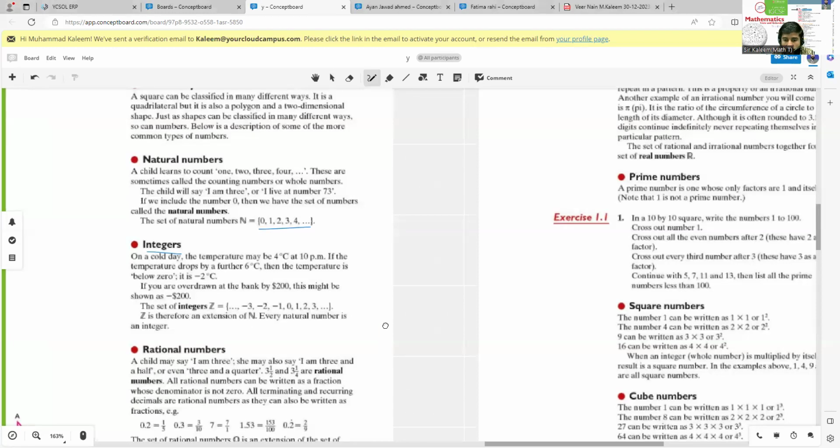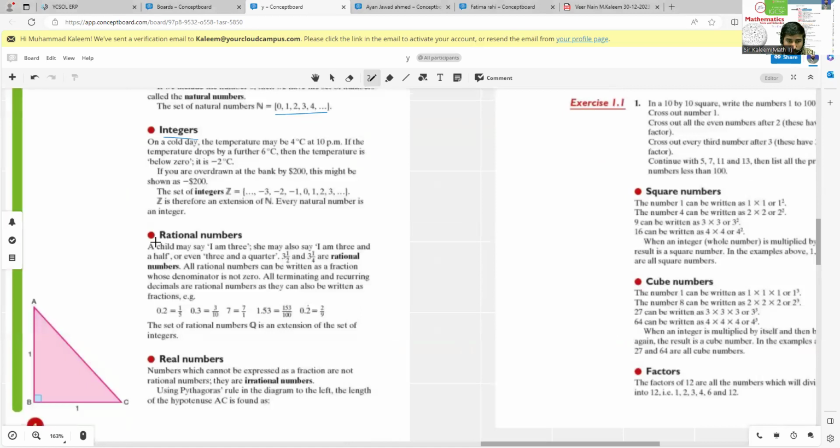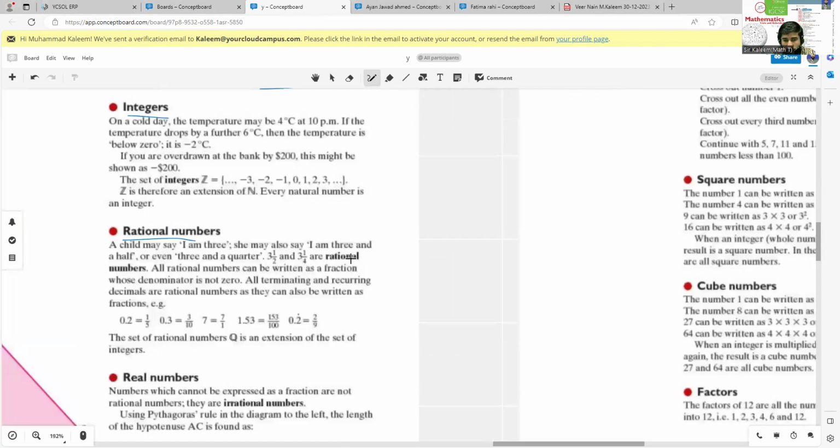After that, we have rational numbers. Here we have a long discussion on this one. Rational numbers are a very important topic, and we can understand them in two ways. The first one is decimal form. If we have a number in decimal form, how can we say whether it is a rational or irrational number? In the universe we only deal with three types of decimal number.